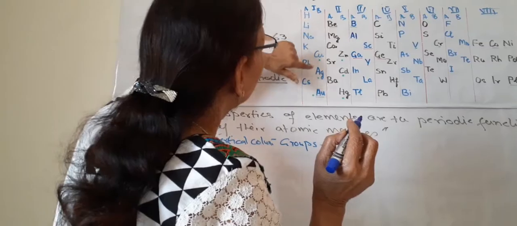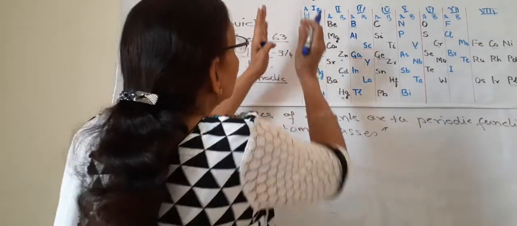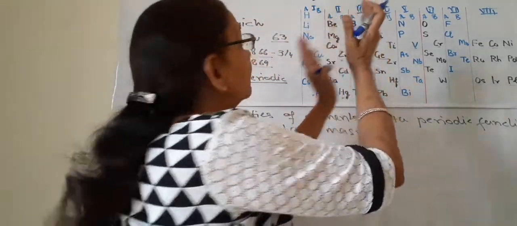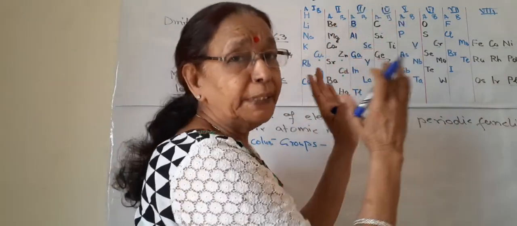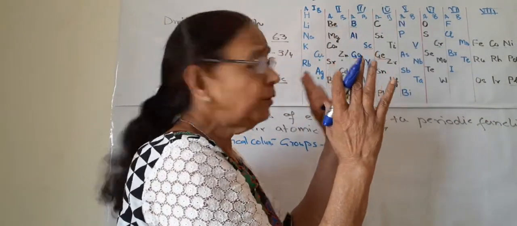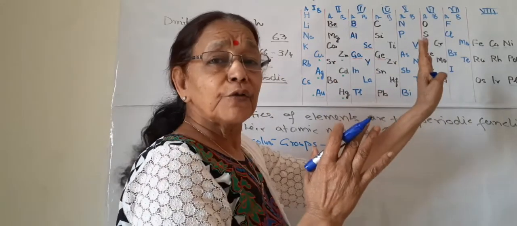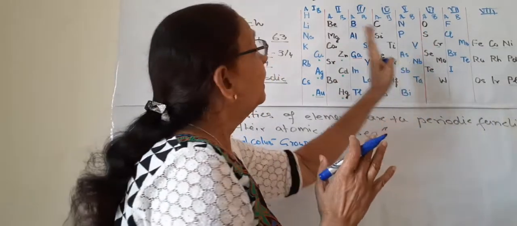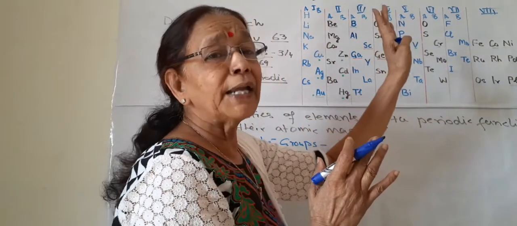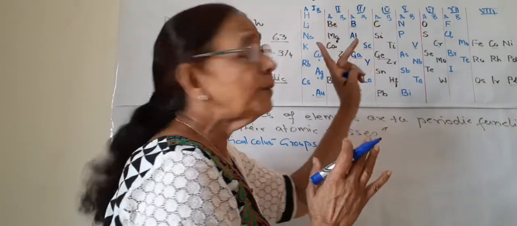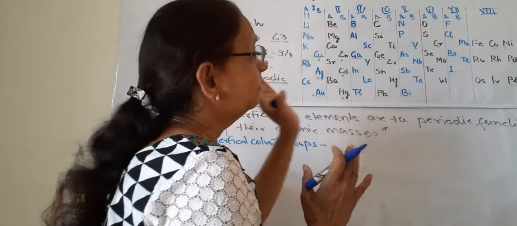In B, we have copper, silver and gold. So each group is divided into 2 subgroups, A and B. Is it clear to all of you? First, 8 vertical columns are made. Each column is known as a group. Every group is divided into 2 subgroups, A and B.